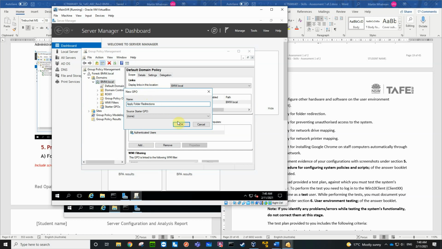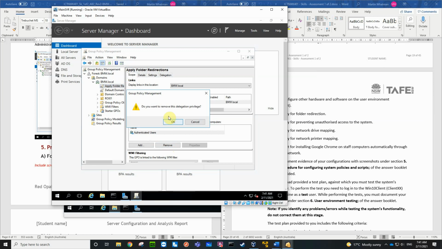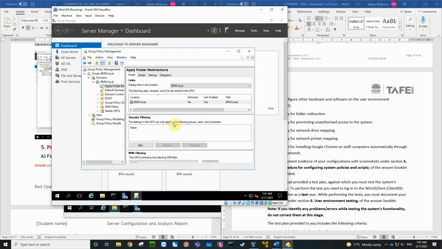Okay, so that's what the name of this policy is. Apply folder redirections, and currently it applies to all users or all computers. We're going to change it to all computers. Now it has to be one or the other, otherwise it doesn't apply. So if I remove all users, do you want to remove this delegation privilege?